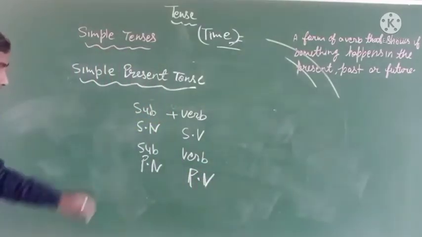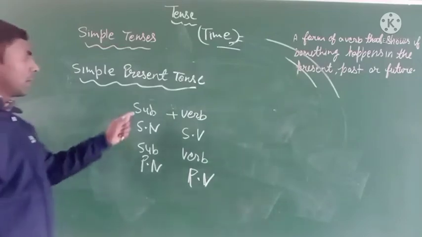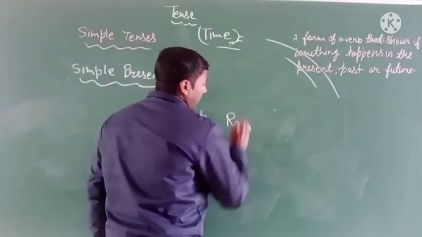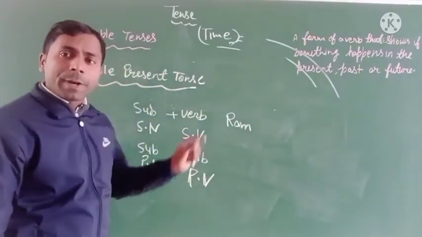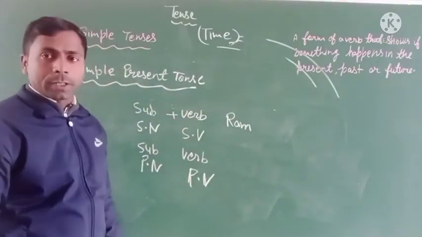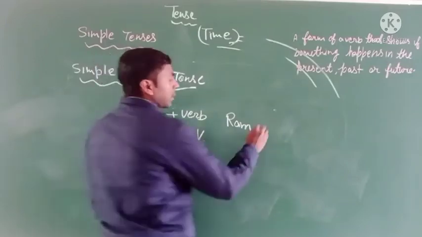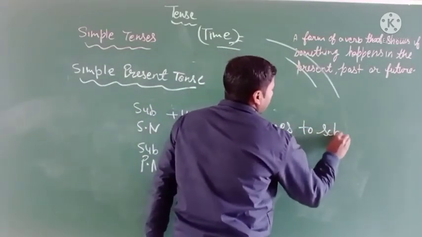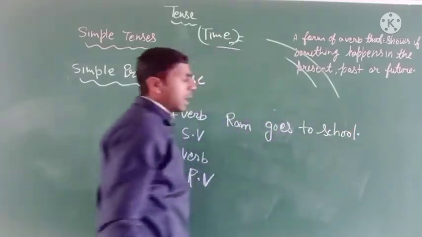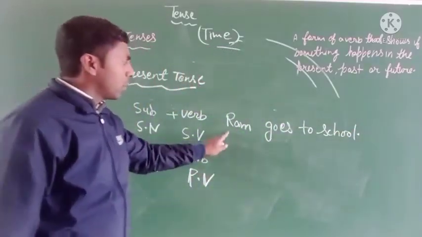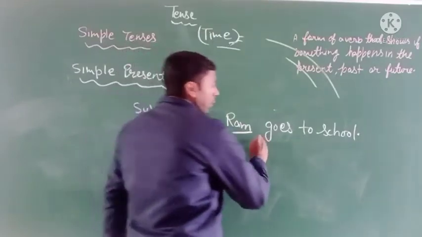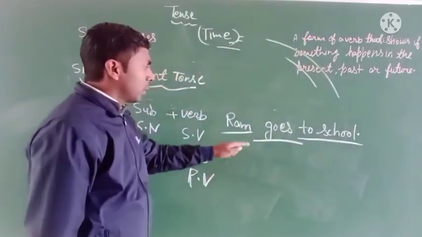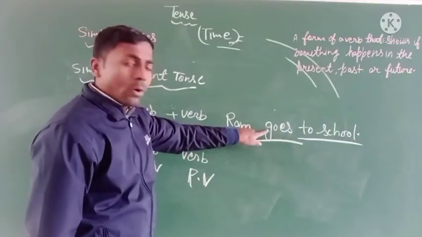Okay, how is it possible? Here, see Ram. Ram is a singular number nominative subject. Ram goes to school. So Ram is the subject, goes is the verb, and the rest of the words are the complement.